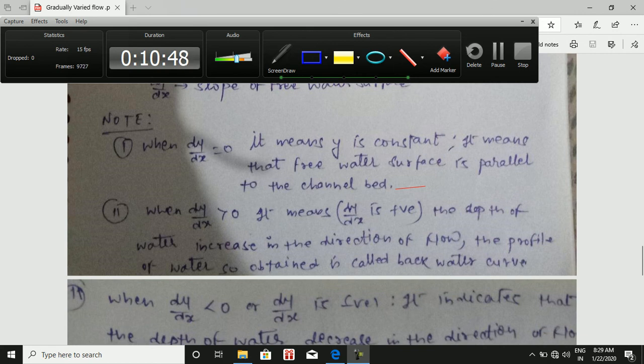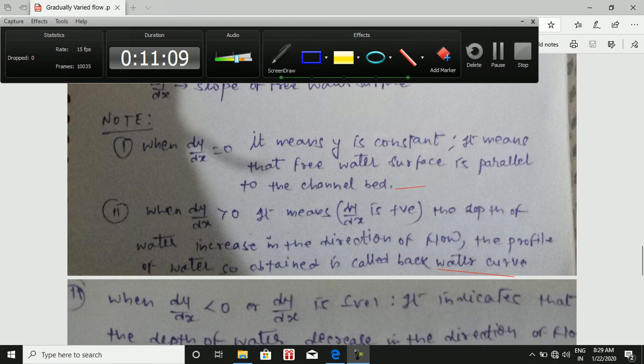Now the second condition. When dy by dx is greater than 0, it means dy by dx is positive, and the depth of water increases in the direction of flow. The profile of water so obtained is called backwater surface. This is called backwater surface when the value of dy by dx is greater than 0.